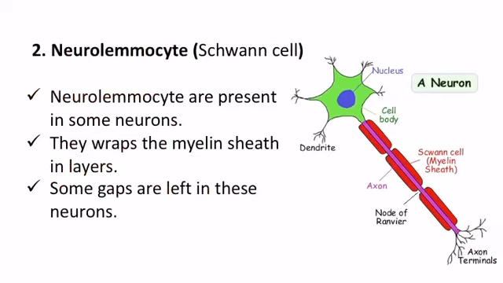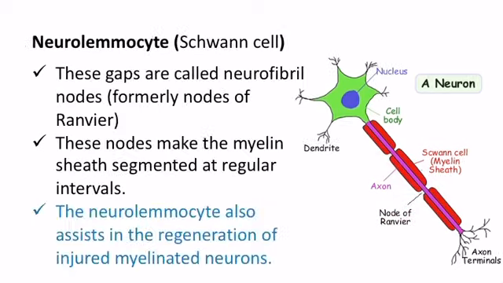Neurolamocytes or the Schwann cells. Neurolamocytes are present in some neurons. They wrap the myelin sheath in layers. However, some gaps are left in these neurons. For example, here you see that the neurolamocytes actually wrap the myelin sheath in layers, and some gaps are left in these neurons.